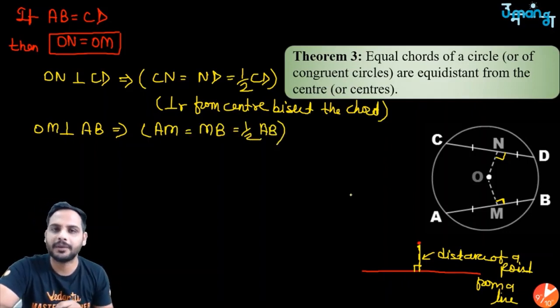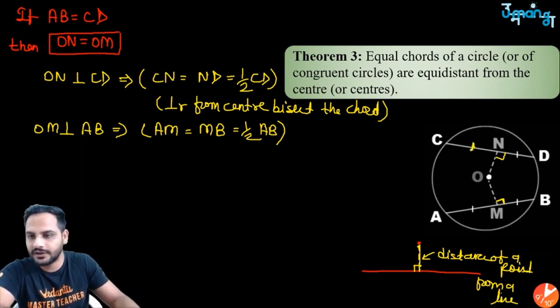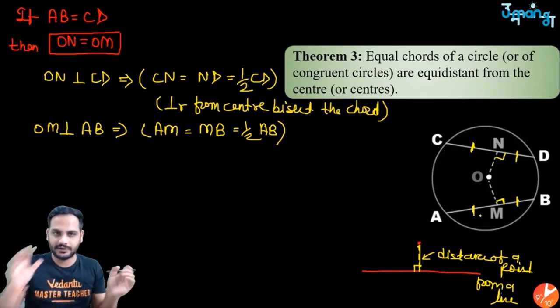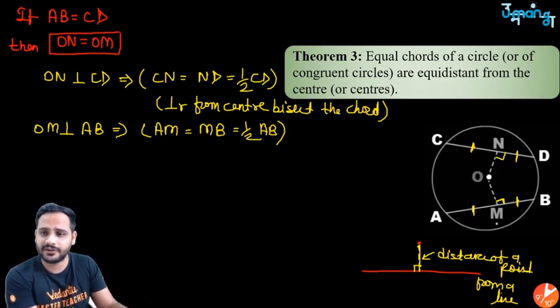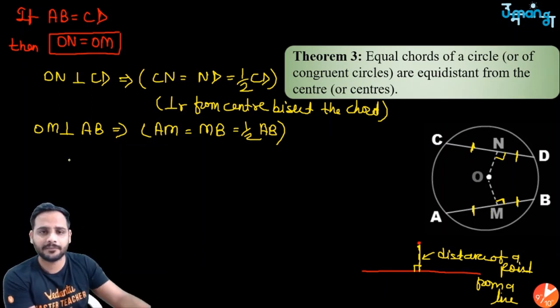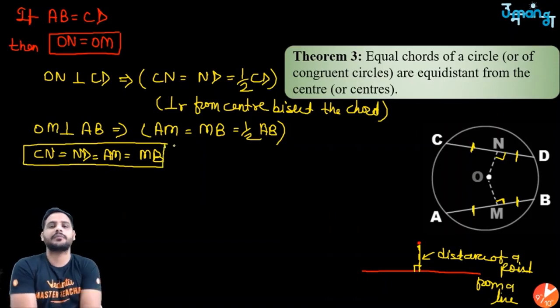Same reason, perpendicular from center bisects the chord. So if AB and CD are equal, their halves will also be equal. So we get that CN, ND, MB, AM are all equal to each other. Suppose AB and CD are 10 centimeter, so CN will be 5, ND will also be 5, AM will be 5, MB will also be 5. So we can clearly say that CN is equal to ND is equal to AM is equal to MB. All of them are equal to each other.